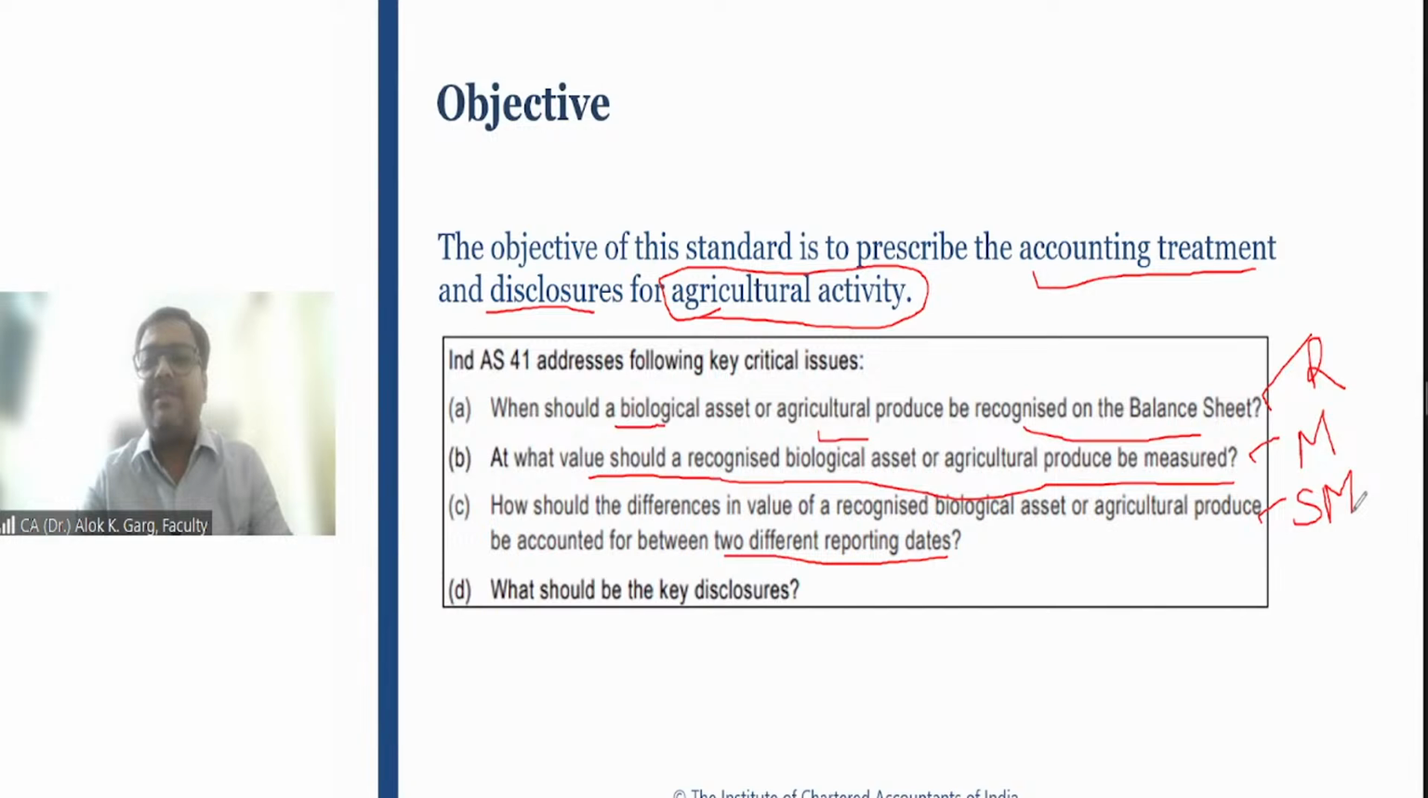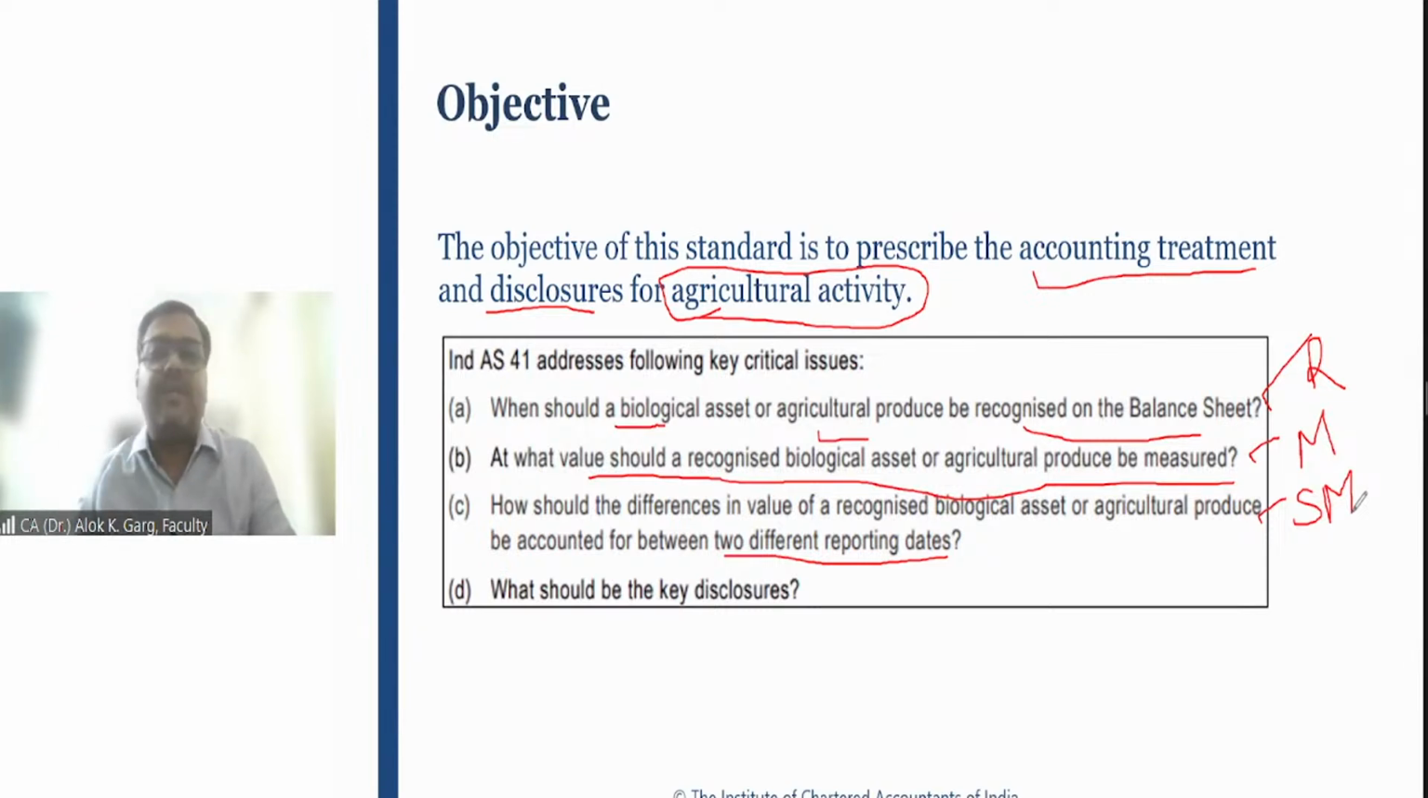Actually, this is a very unique standard where it talks about the measurement on the basis of fair value. When we go deeper into this standard, you will realize the property, plant and equipment standard, the intangible asset, the investment property standard, and the inventory standard were talking about the recognition of asset on the basis of cost at the time of initial recognition.